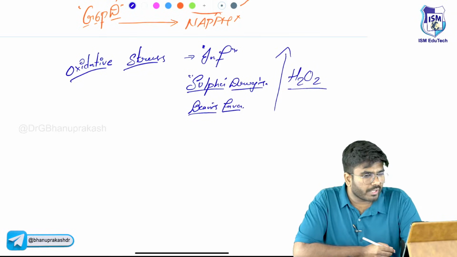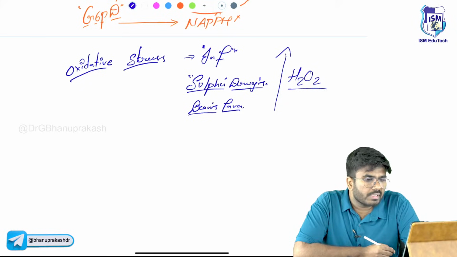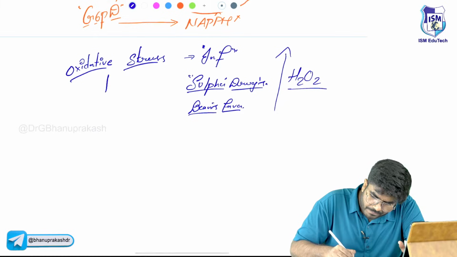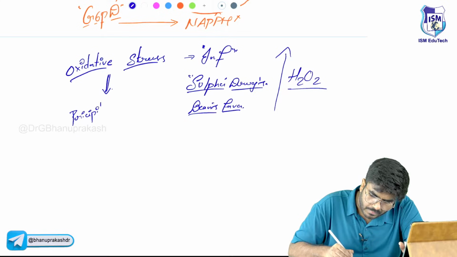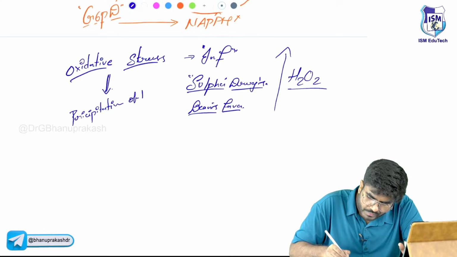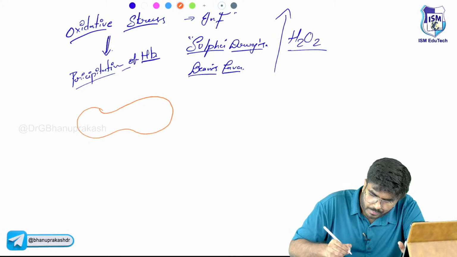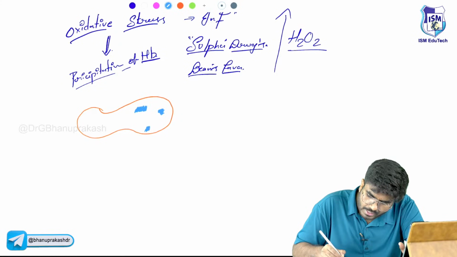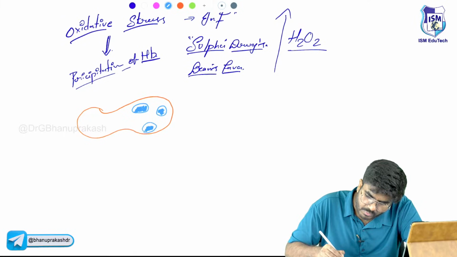The one important point which I want you to know is, what are these free radicals, H2O2, going to do? This H2O2 oxidative stress is going to cause precipitation of the hemoglobin. If you look at this RBC, the hemoglobin will be precipitated, and it is going to look like small bodies. So these bodies are this precipitated hemoglobin, which is called Heinz bodies.